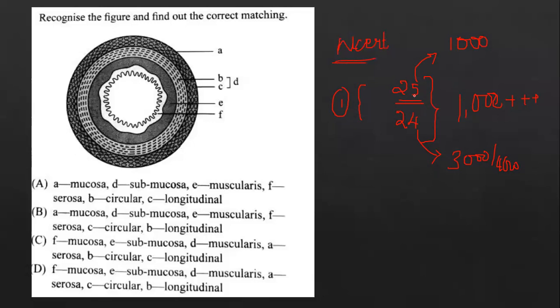So question number 21. What is this, guys? The outermost layer is the serosa. D will be the muscularis, that is the inner circular and outer longitudinal. Then you will have the submucosa, and F will be the mucosa. So F is the mucosa, E is the submucosa, D is the muscularis, A is the serosa, B is circular, and C is longitudinal.